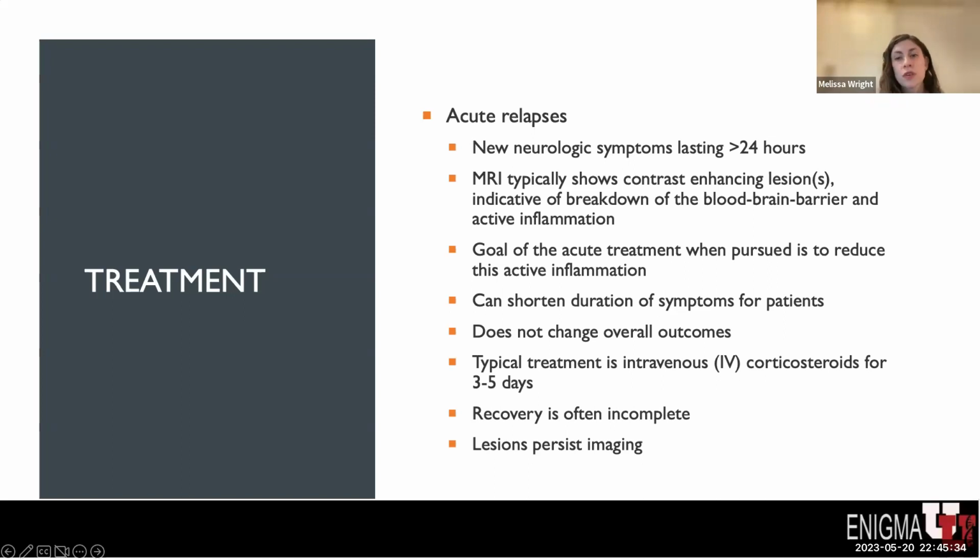Recovery from these relapses is not always incomplete, but often is incomplete, or patients might have residual symptoms that they might notice if they're more tired, overheated, or fatigued. Lesions persist on imaging. As I mentioned, those plaques continue to persist, and we see those with subsequent imaging.